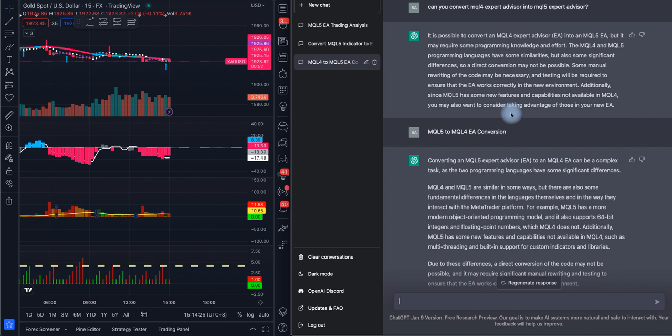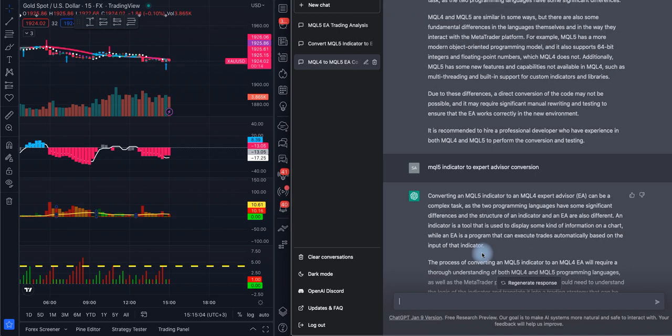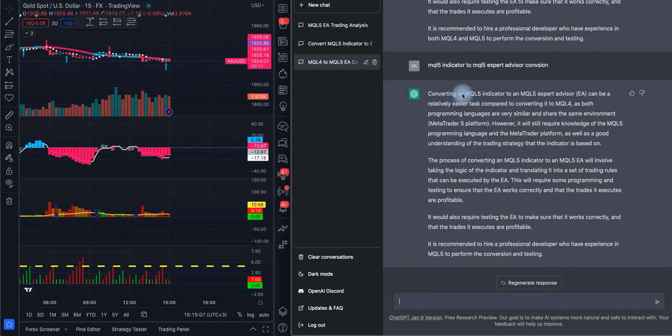And some of them are actually really good, and I myself have a few robots on the market, about three or four of them. Now, let's talk about this Chat GPT. First off, does it really write everything for you? Does it write it correctly? So here I asked, can you convert? This is just a conversion. So I have already written a code in MQL4 and I want to make it into MQL5. It said you have to hire some professional to do that work for you, and it gave you some information